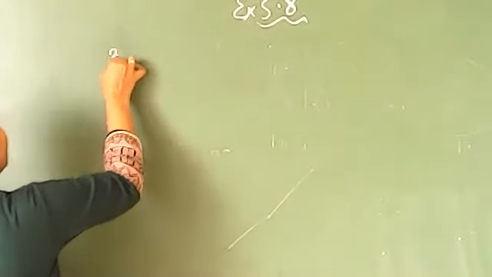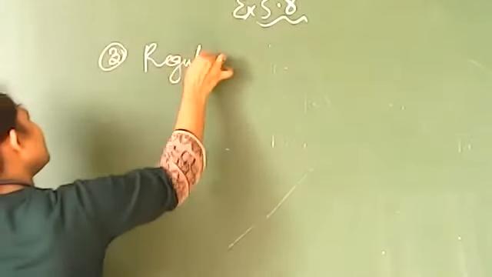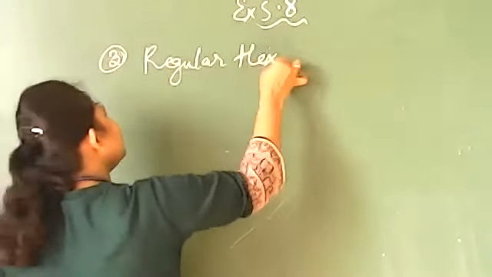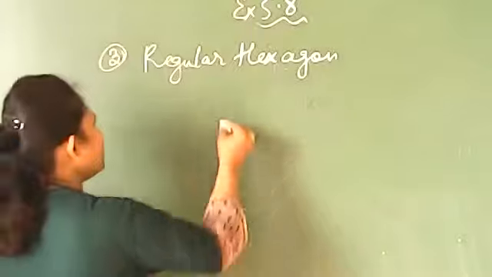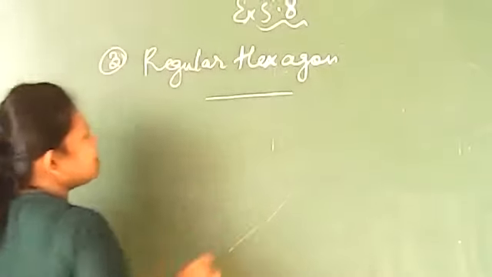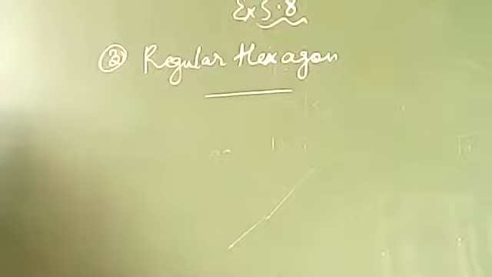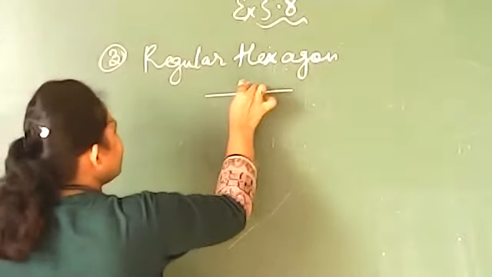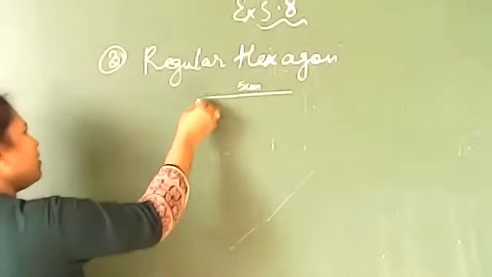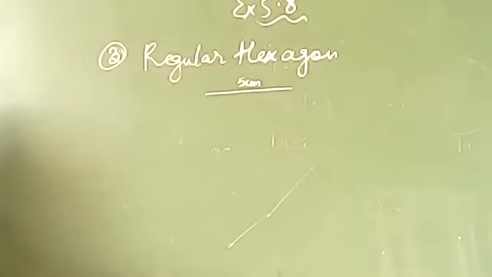Question number 2, I think 3 it is. Regular hexagon. Please take out your scale, and while making, please take care of the measurement. The first line segment, please make it of 5 centimeter. Okay? Take the scale, use a 5 centimeter line segment. So this is a 5 centimeter line. No, 5 of each. 5 like that.